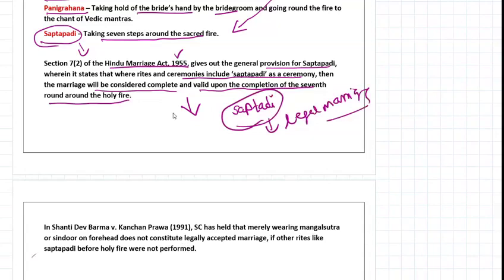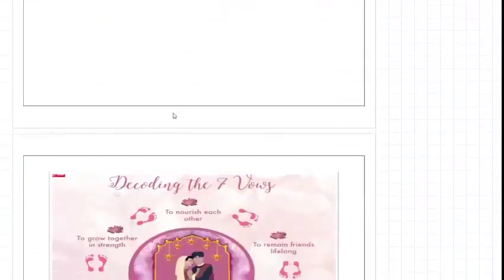Okay, there is one case, Shantidev Burma versus Kancha Parva. The Supreme Court held that merely wearing a Mangal Sutra and Sindoor on the forehead does not constitute a legally accepted marriage if other rites like Saptapadi before the holy fire were not performed. Okay, this is just some more introduction.